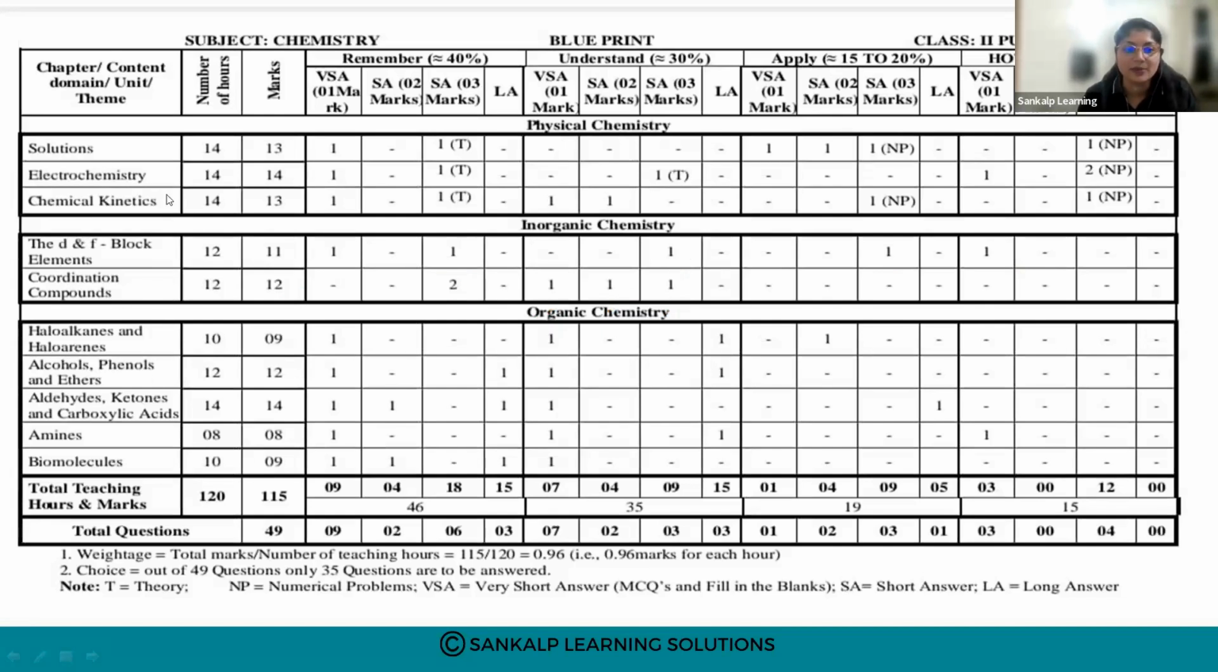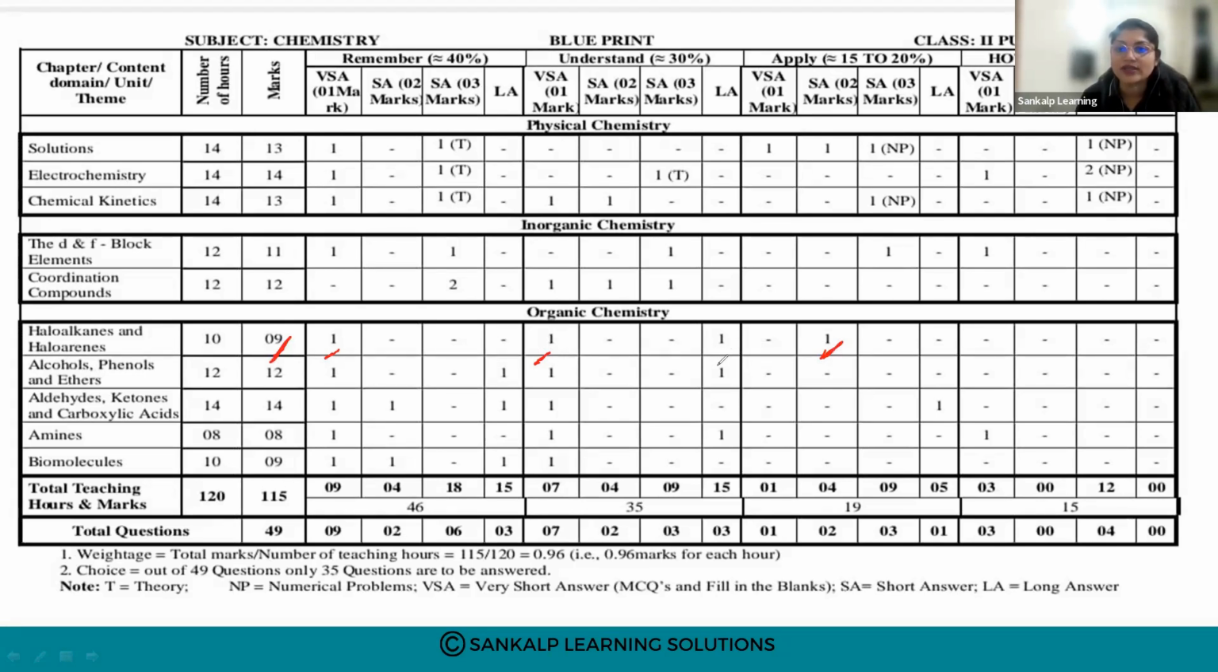Next is organic chemistry. The number of lessons in organic chemistry is 5. So the first is haloalkanes and haloarenes. The number of marks given is 9. There are 2 one-mark questions asked, then 2 marks 1 question, and